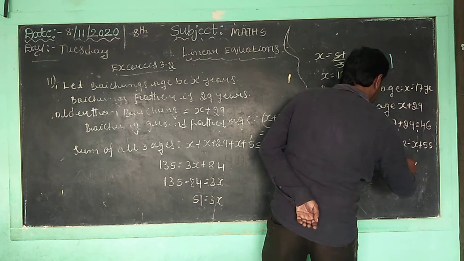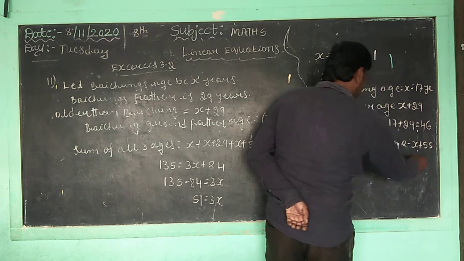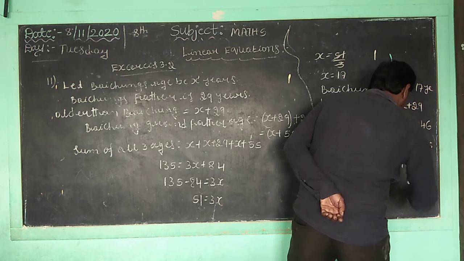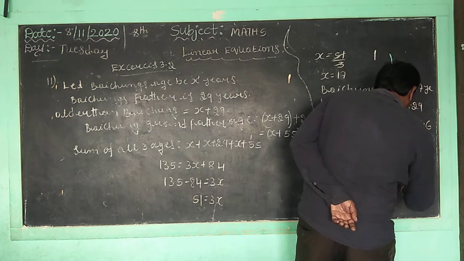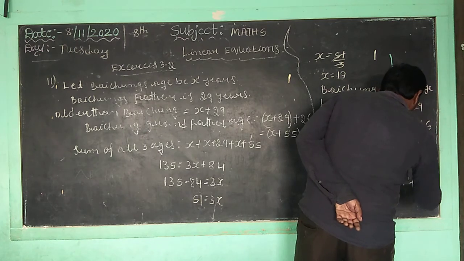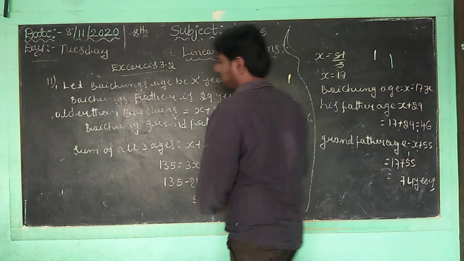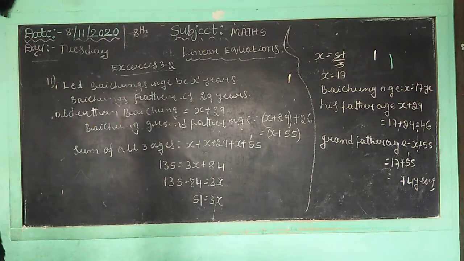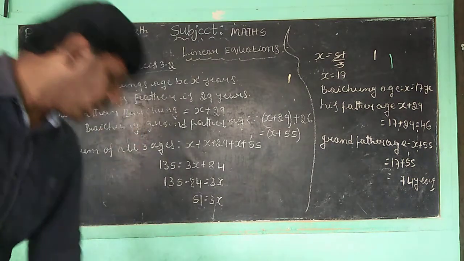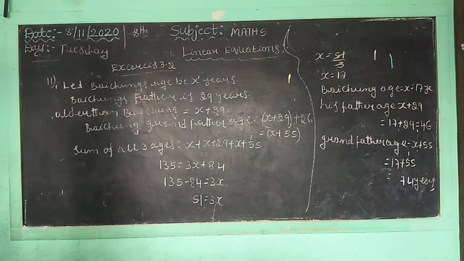So 17 plus 55: 7 plus 5 is 12, carry 1. 1 plus 5 is 6, 6 plus 1 is 7. 72 years. Correct, children? So this is also over, children. Vaichung's age is x, that means 17 years, his father's age is 46 years, and grandfather's age is 72 years. Children, you can understand this one.